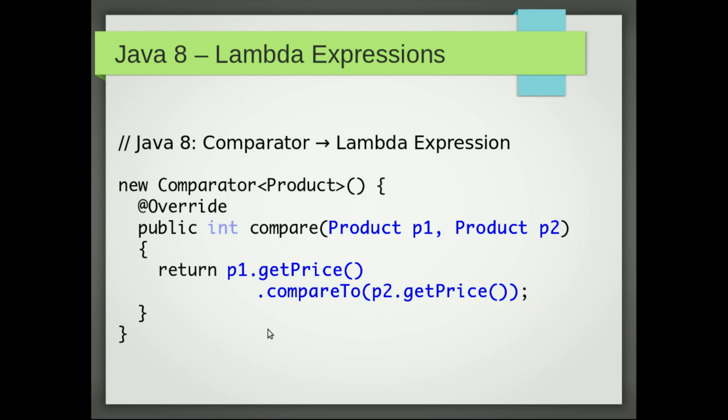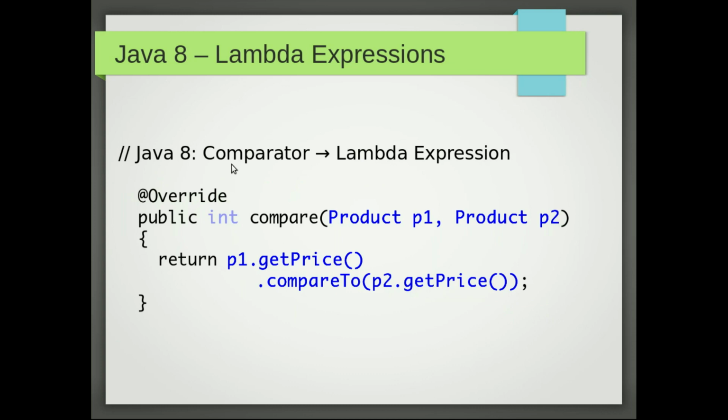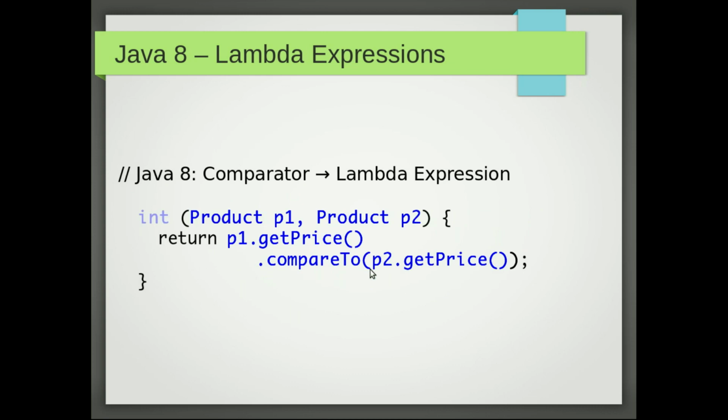Now think about the ceremony part. Why do I need to create an object just to pass this logic, right? That's because Java didn't have a first class function. That's why. So that's ceremony, remove it. What about override public and then method name? These are all ceremony, and I don't care about the name of that method. What I do care about is only this part. So remove these two, and now I have return type, parameters, and then method body.